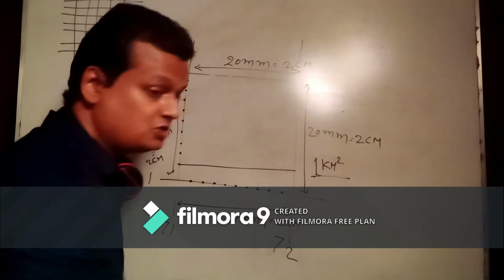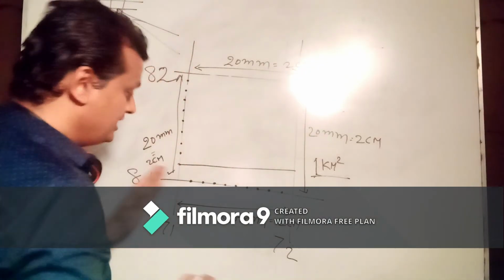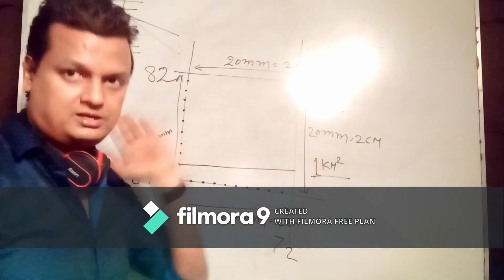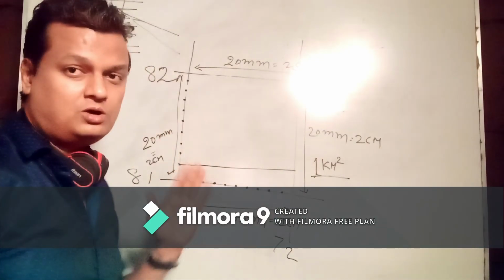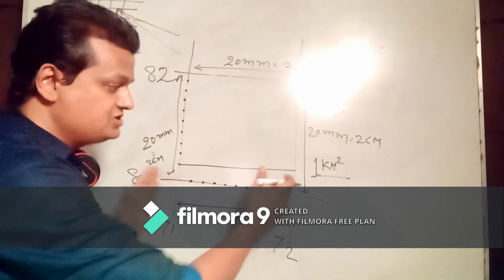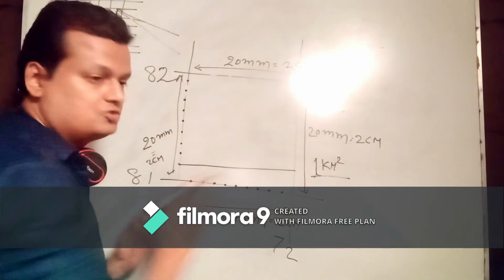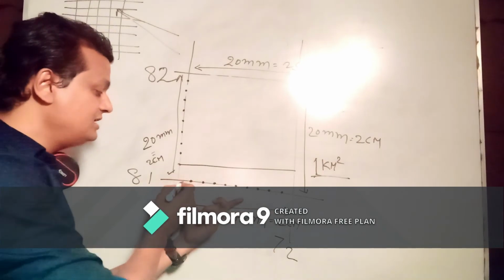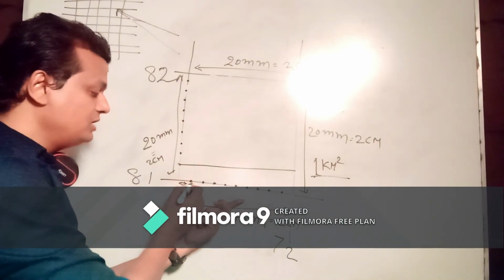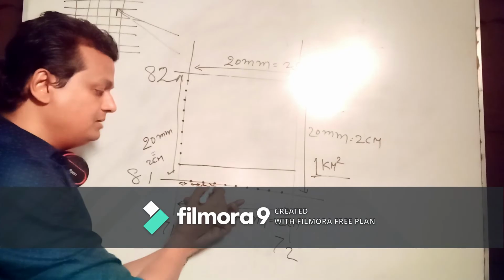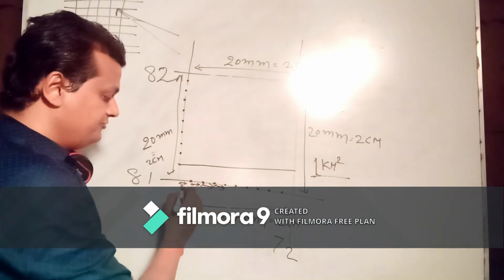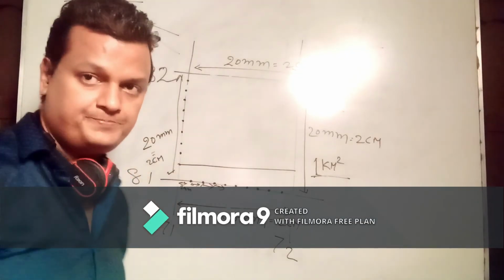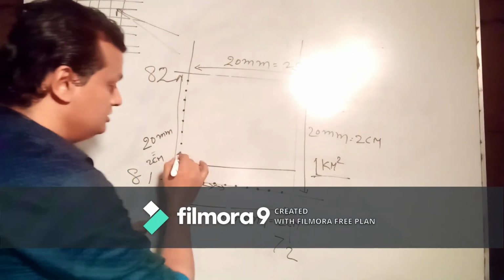If you are very sure about your geometry, then you don't need to put dots here, you can directly draw the lines. But if you are not sure about your vision, then put 9 dots by keeping a scale. Keep the scale over here and find the distance of 2 mm each time. If you find 2 mm distance everywhere, exactly 9 dots would be there. And you draw these lines.